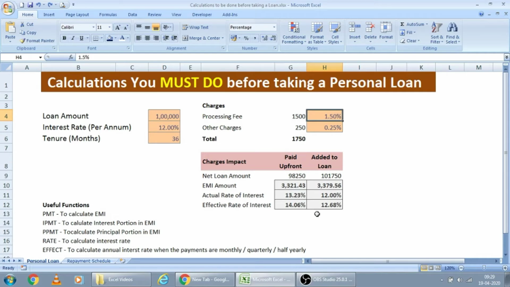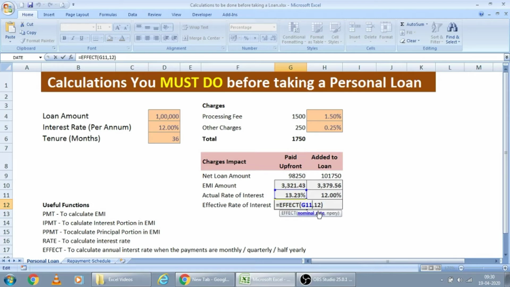Now let us see what the effective rate of interest is. Here they are offering a per annum rate of 12%. But are we paying the interest or loan amount yearly once? No, right? We are paying on a monthly basis or quarterly basis, like that. Then, to know the effective rate of interest, the formula is the derived actual rate of interest.